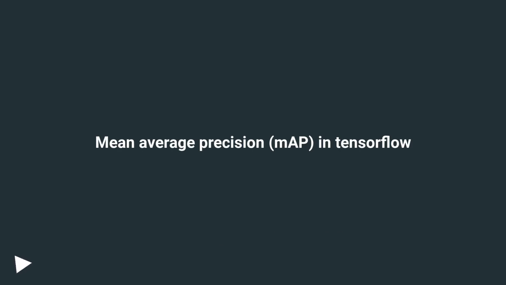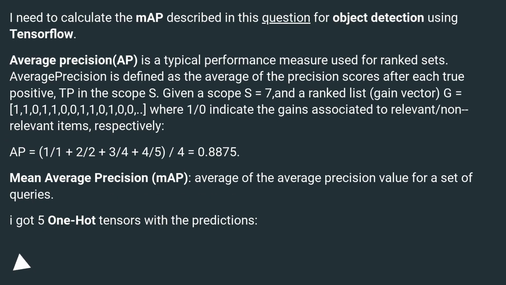Mean average precision, mAP, in TensorFlow. I need to calculate the mAP described in this question for object detection using TensorFlow. Average precision, AP, is a typical performance measure used for ranked sets.